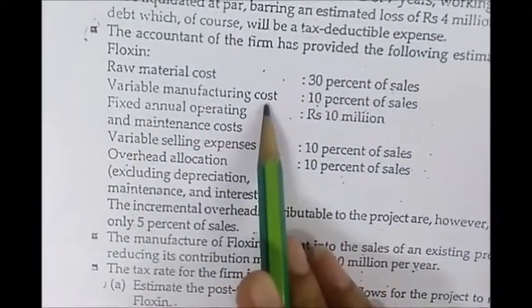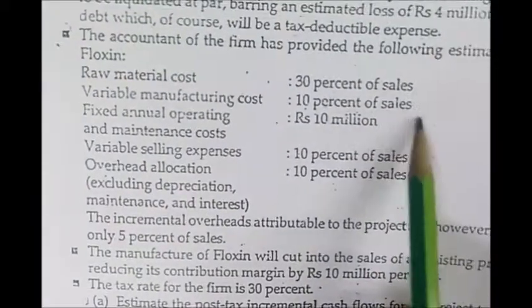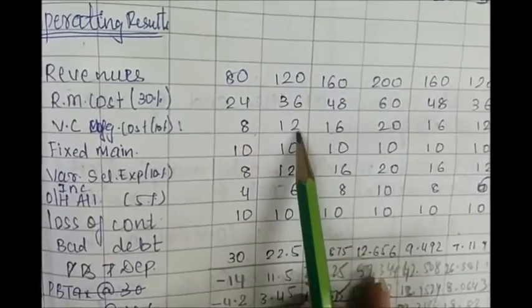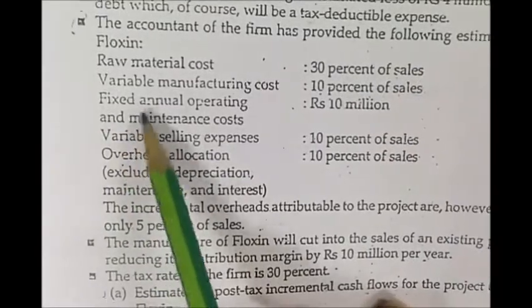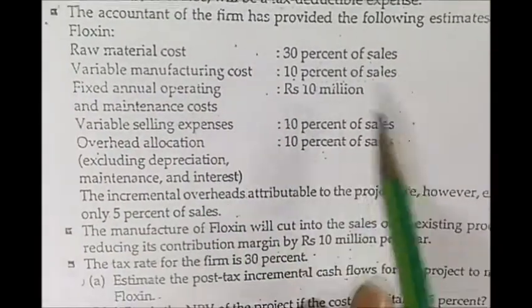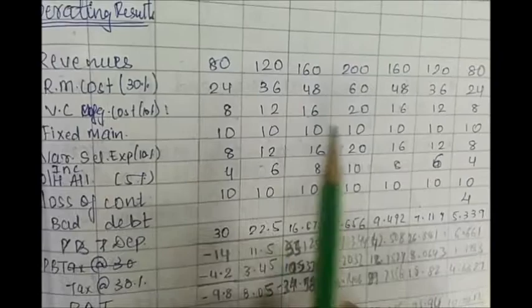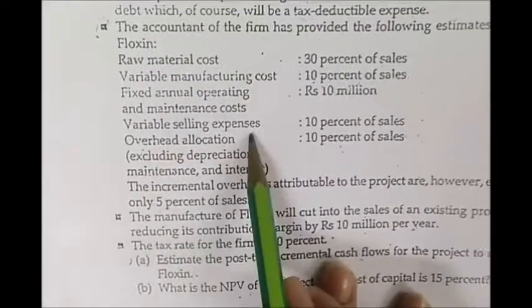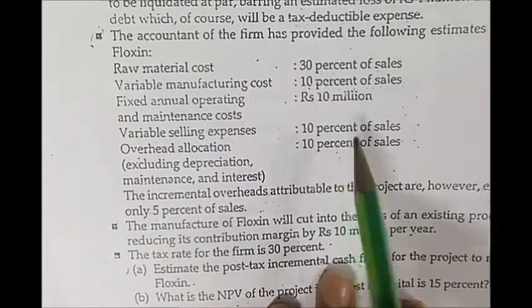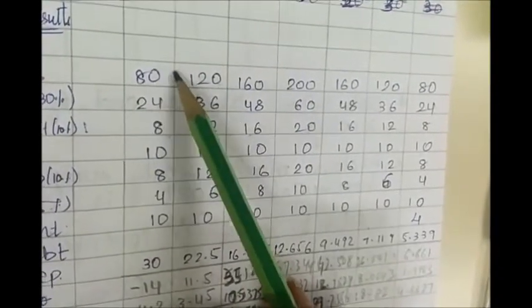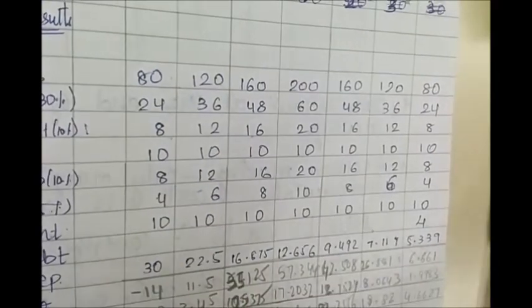Same is for the variable manufacturing cost. It is 10% of sales. So similarly, we will calculate the variable cost. 80 is 10%, 120 is 10% and so on. Then we are given the information about fixed annual operating and maintenance cost, that is 10 million. So it will be the same for all the years. So we will just write down 10 in all the years. It will be the same as it is a fixed expense. Then variable selling expenses, which is 10% of sales. So again we will calculate as 80 is 10%, and in similar manner we will calculate it for all the years.